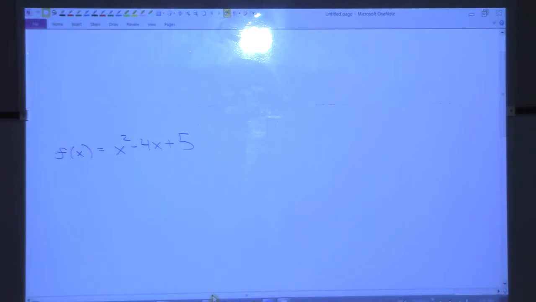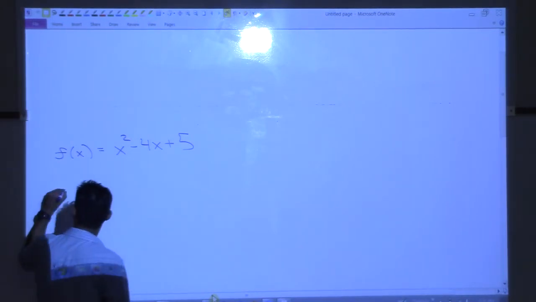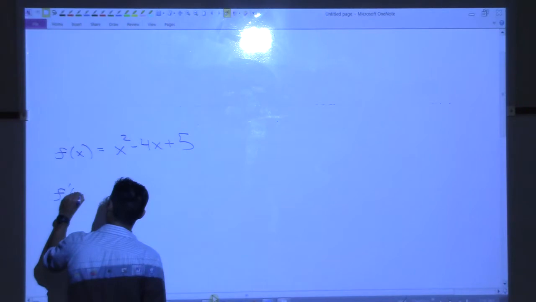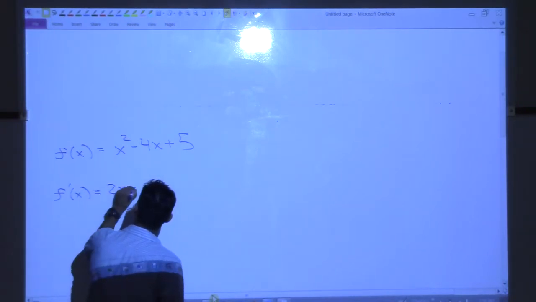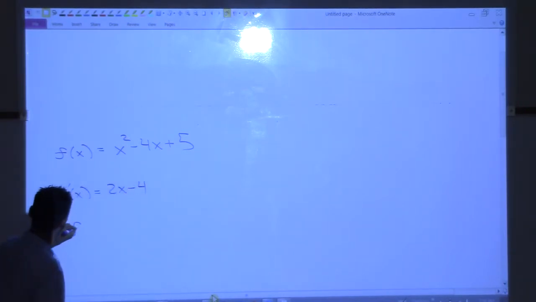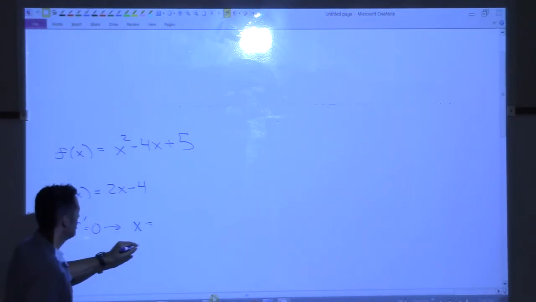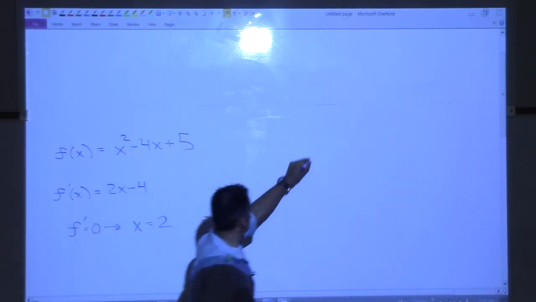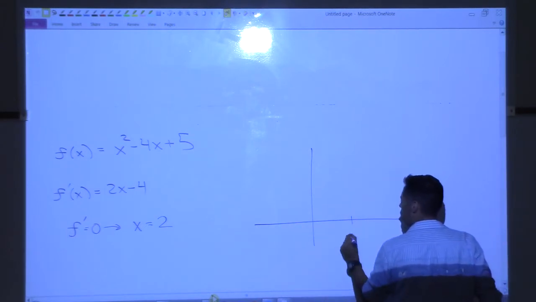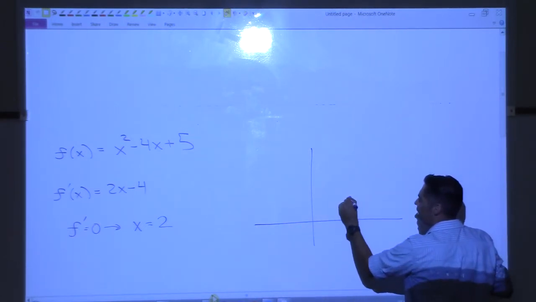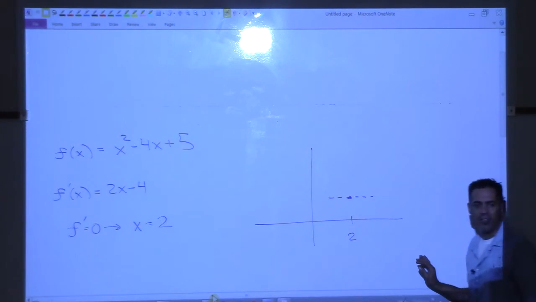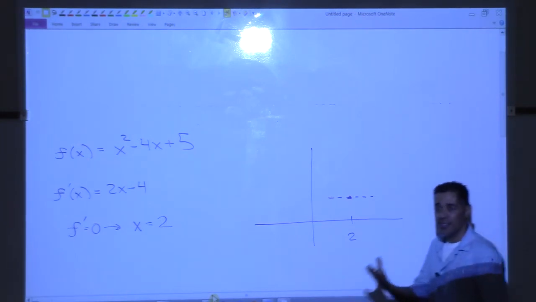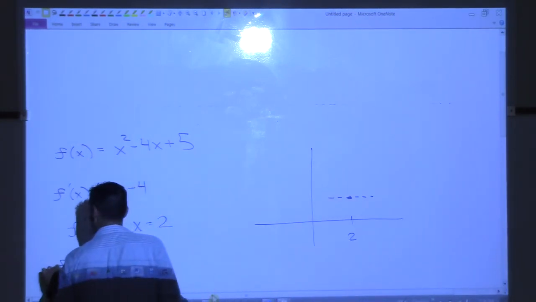Let's run the second derivative test there. So first let's take the derivative. What's the derivative of this function? 2x minus 4. Okay, let's set that equal to 0. We set that to 0, what's our solution? 2. Okay, so we know that when we graph this at x equals 2, I don't know where I am, I don't care where I am, but at 2, I've got a flat tangent line, right? Now let's look at the second derivative.